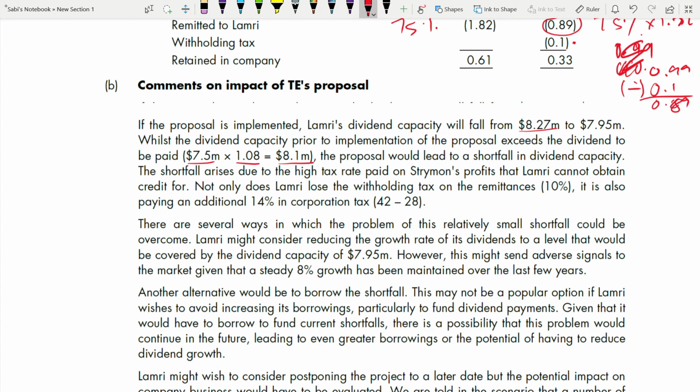Not only does Lamri lose to the withholding tax, see, withholding tax also he's losing 10% he has to pay on that remittance. It is also paying an additional 14% in corporation tax. If you see 42 minus 28, see these are additional workings, nothing else. These haven't been shown in your part A, right? So an additional 14% corporation tax they are paying. They are losing withholding tax also. Also, their dividend paid is now more than their dividend capacity. So all these are not good, right?